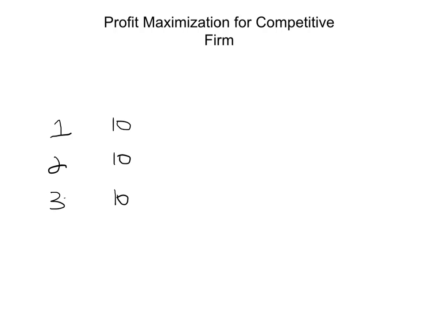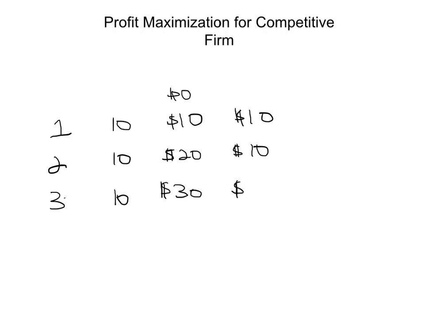When you sell no output, the total revenue is 0. But when you sell 1 unit, the total revenue is $10. So the marginal revenue of the first unit is $10. When you produce 2 units, you sell each one at $10, so you make total revenue of $20. And the marginal revenue of the second unit is also $10. And when you sell 3 units, you sell each one at $10, so you make $30. And the marginal revenue of the third unit is also $10.